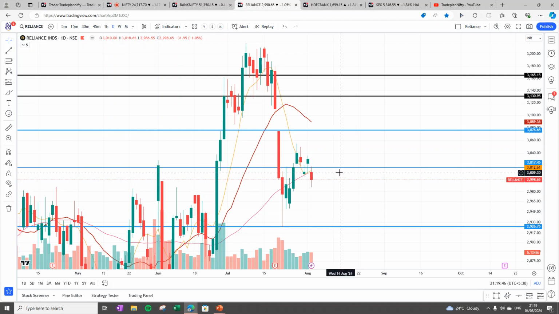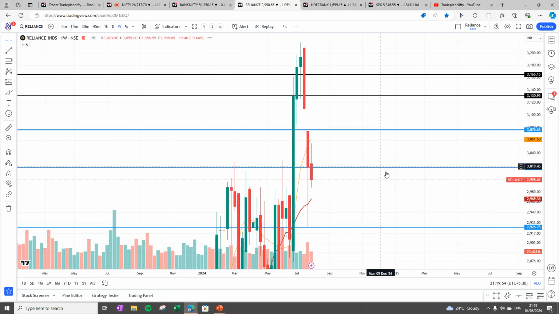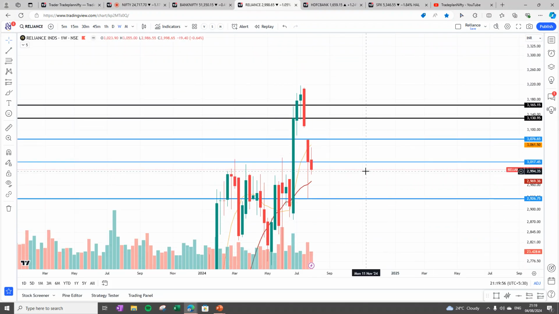Reliance, on the other hand, on the daily chart has closed below the 8 and 20 bar moving averages. So this is definitely not a good sign. And on the weekly chart, it is also below the 8 bar and has a good support at 2968. So anything closer to 2968 should be bought. So Reliance is looking weak.